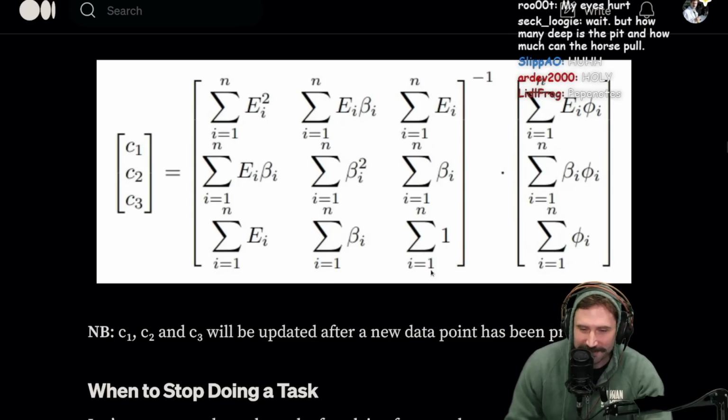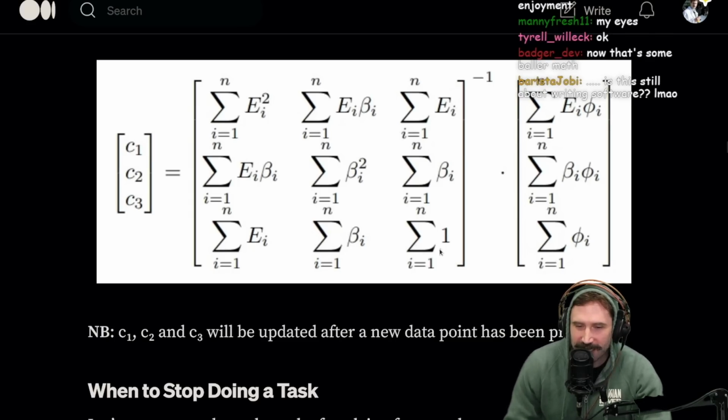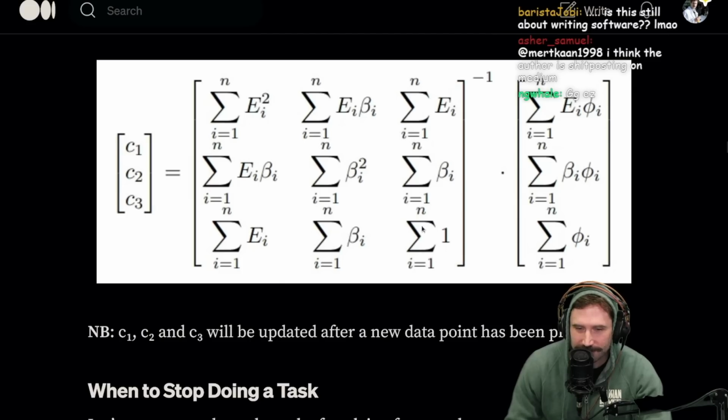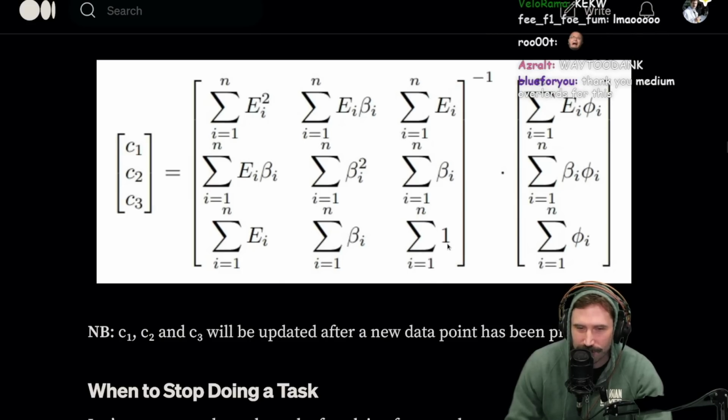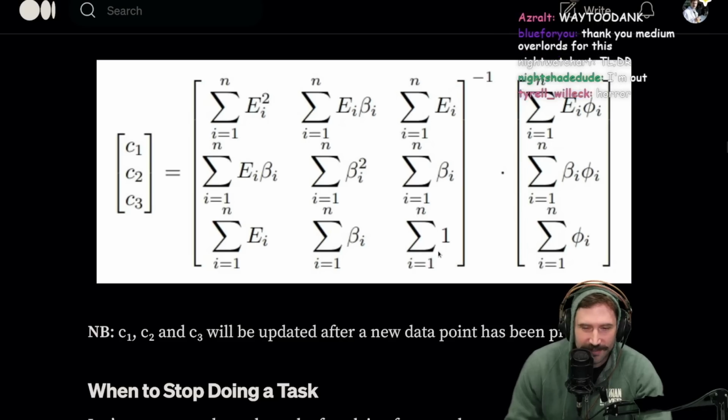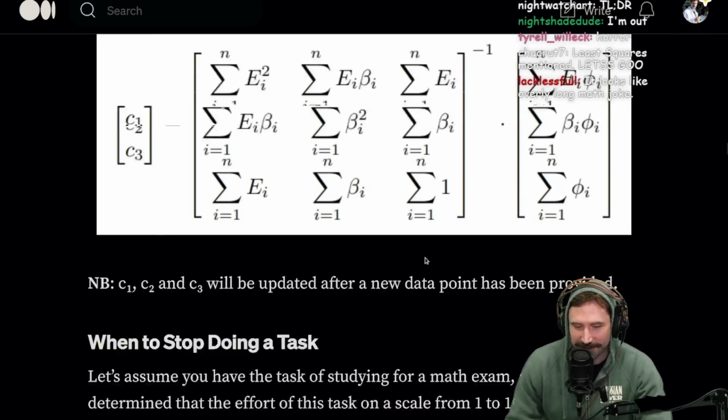Damn, man, this looks good. Not gonna lie to you, this little sum right here is just N. Just looking at this really quickly, you're going from I's 1 to N. That's just N. You didn't even have to do that, and therefore I'm out.